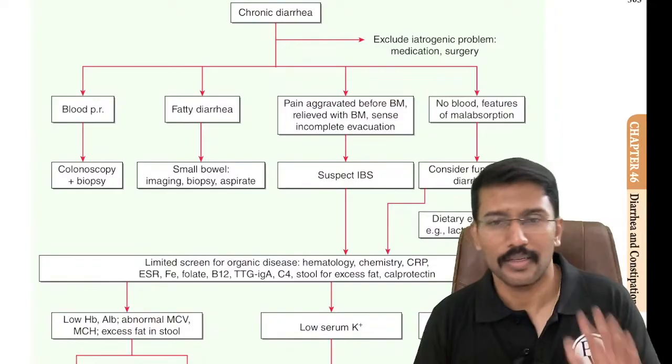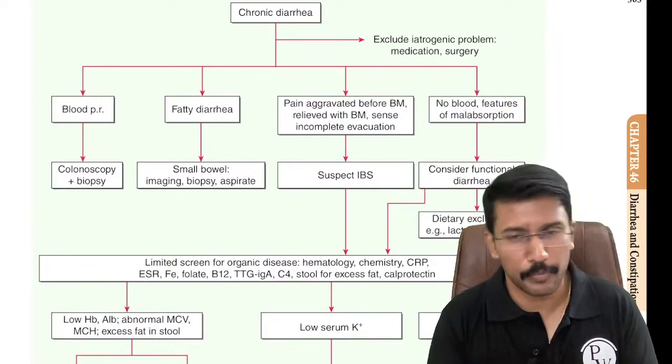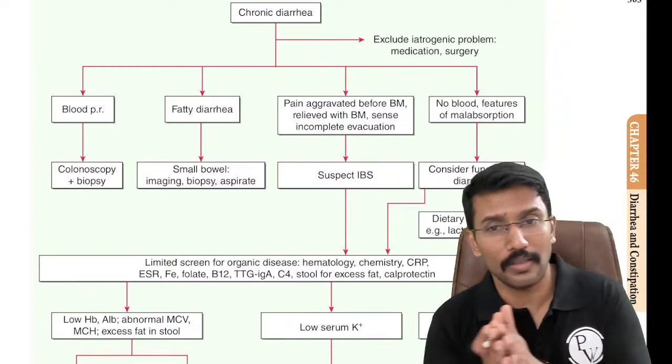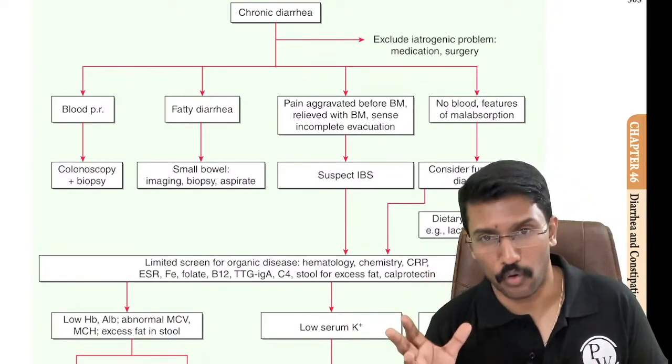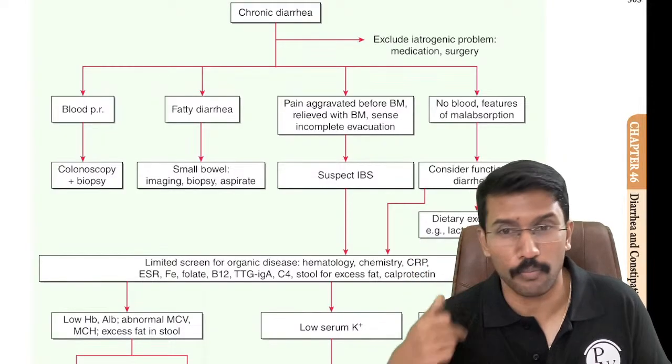For example, celiac disease affects the duodenum. Whipple disease again affects the small intestine, right? On the other hand, ulcerative colitis, as the name says, colitis, affects the colon. Crohn's disease also predominantly affects the colon, though it can affect the entire length from mouth to anus.